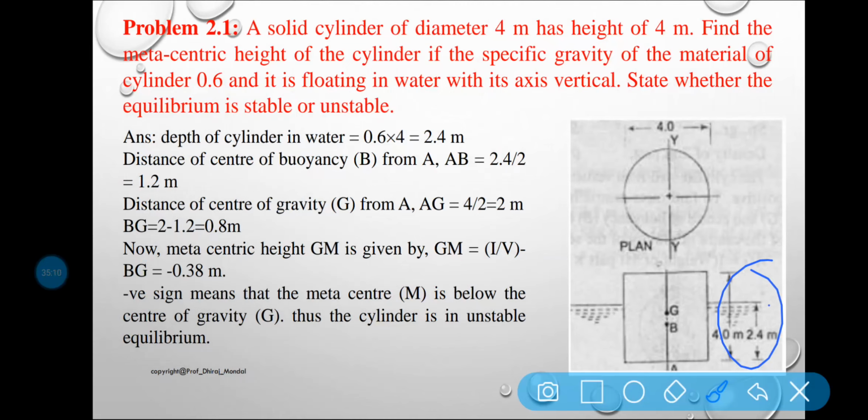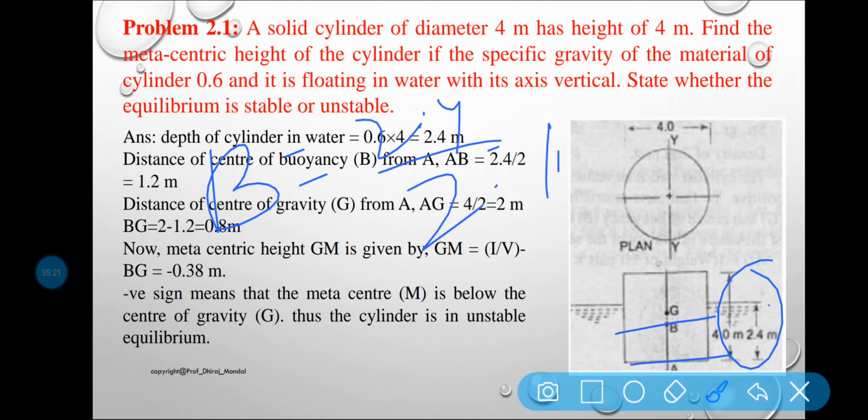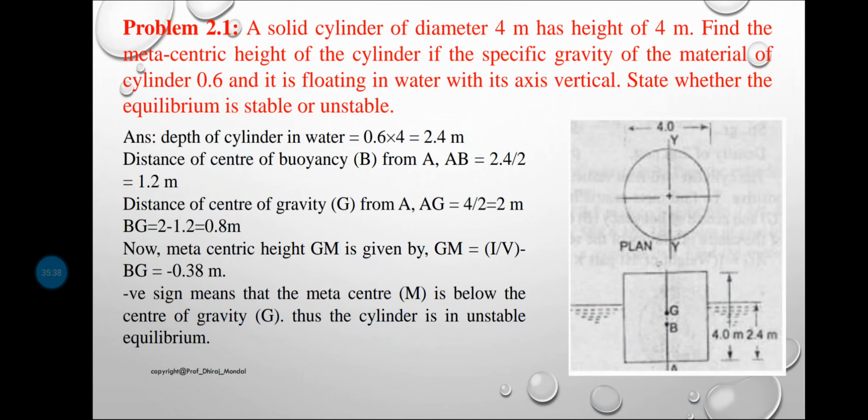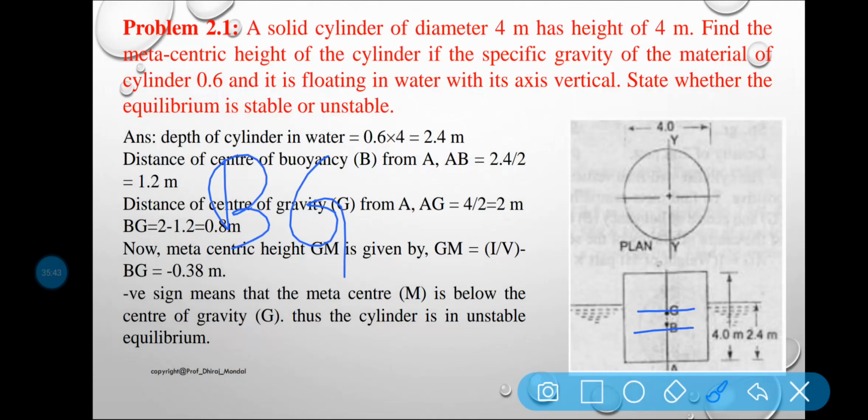Now the distance of the center of buoyancy B from A, so from B to A, what is the distance? That is 2.4 by 2, so it is 1.2. Now the distance of the center of gravity G from A, what is the distance? It is D by 2, and D is equal to 4, so 4 by 2 means your answer is 2. Now what is BG? Now we already have all these values. BG is equal to AG minus AB, isn't it? AG minus AB.